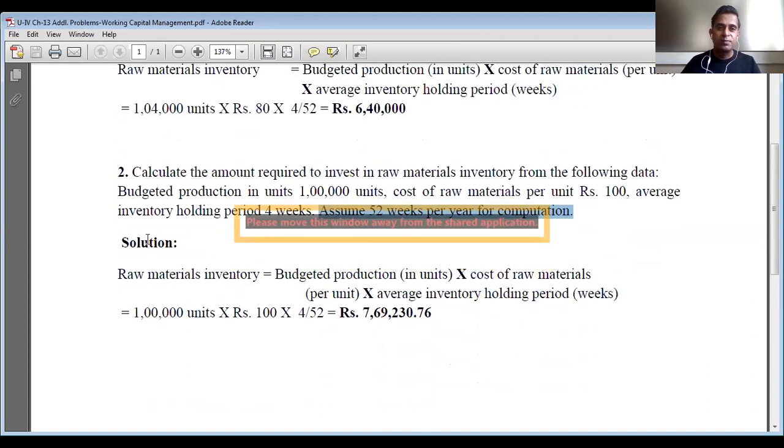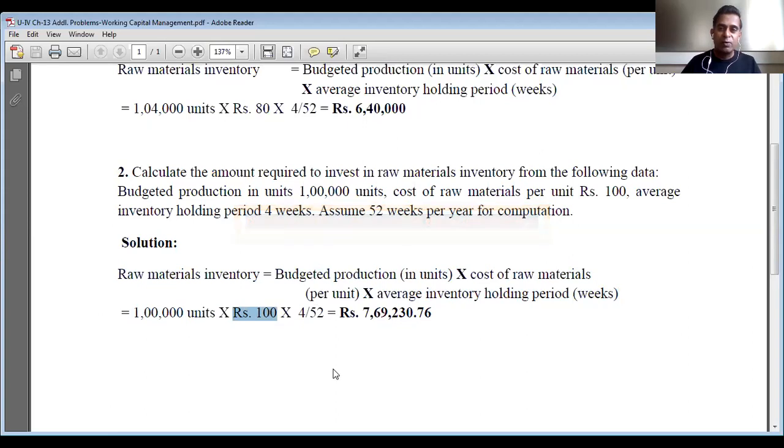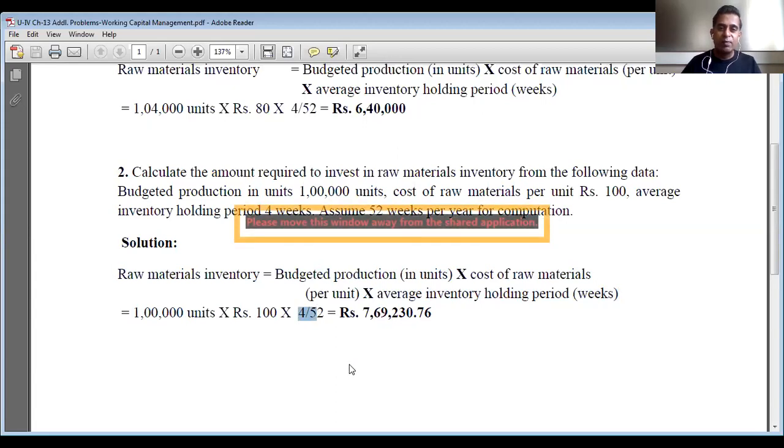Then it is simple. Raw materials inventory is equal to budgeted production in units multiplied by cost of raw materials per unit multiplied by average inventory holding period in weeks. So 1 lakh units multiplied by 100, the cost of raw material per unit, multiplied by 4 weeks divided by 52.